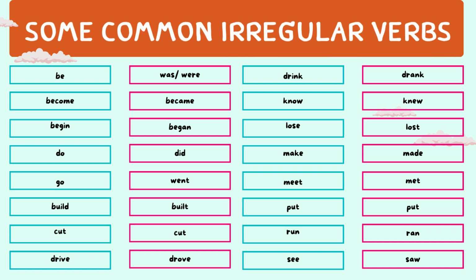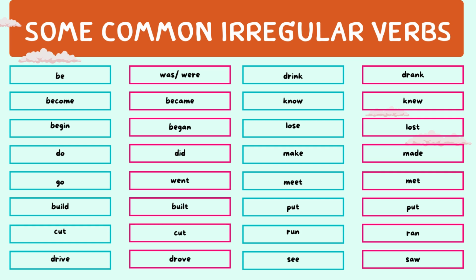Now you can see some common irregular verbs. For example, the infinitive form of the verb to be changes to was or were in the past simple tense. Was for singular pronouns, were for plural pronouns. Become, became, begin, began, do, did, go, went, build, built, cut, cut.